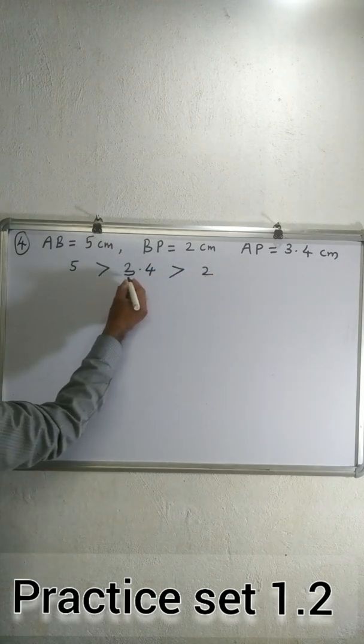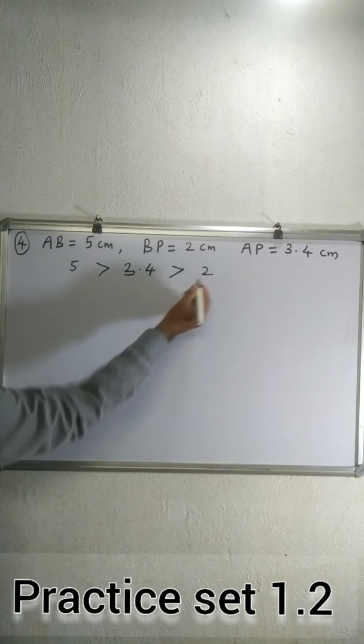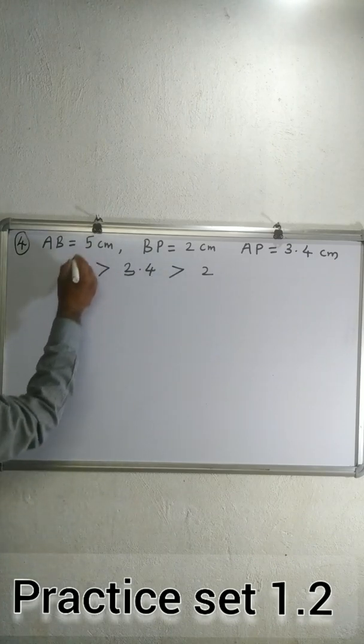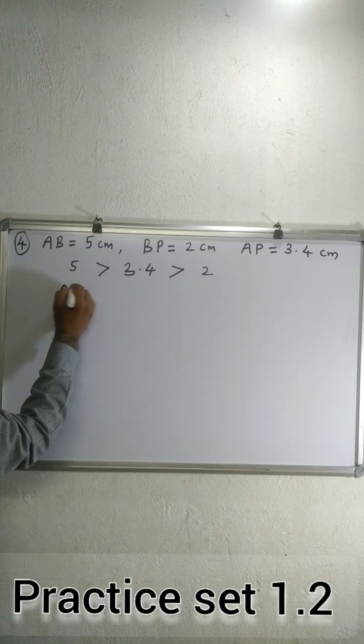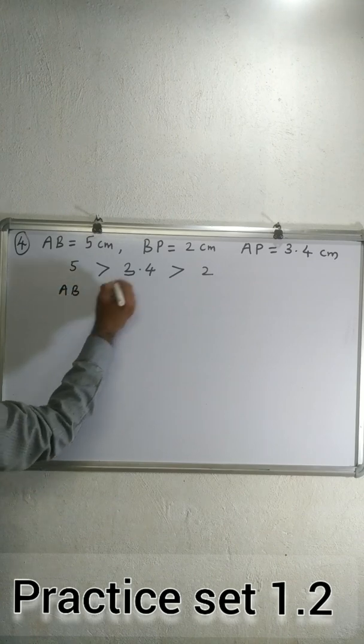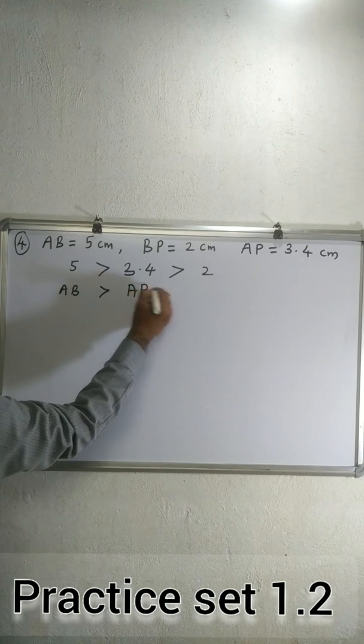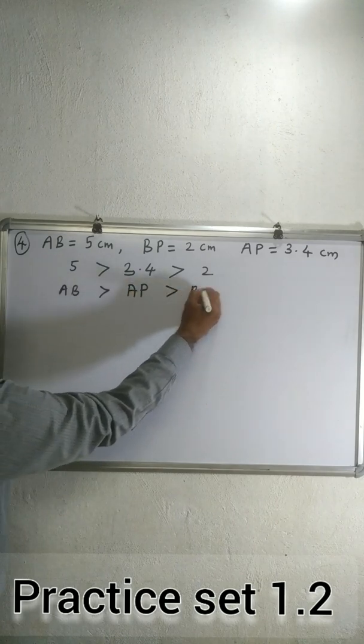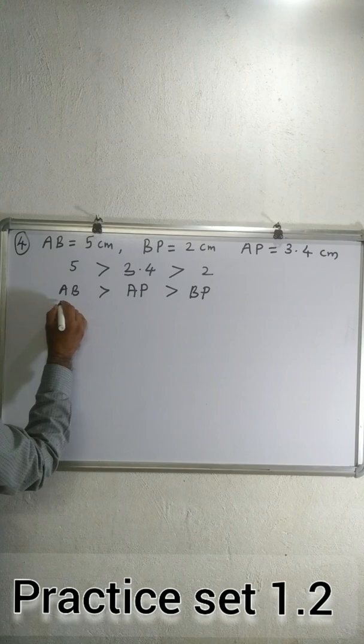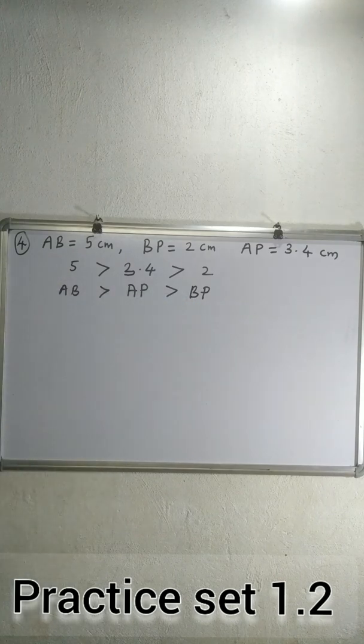So 5 is greater than 3.4 and 3.4 is greater than 2. Therefore, AB is greater than AP, which is greater than BP. So the greatest segment is AB and the smallest is BP.